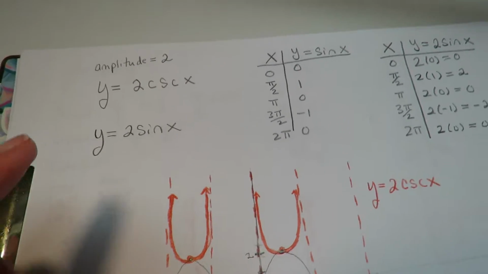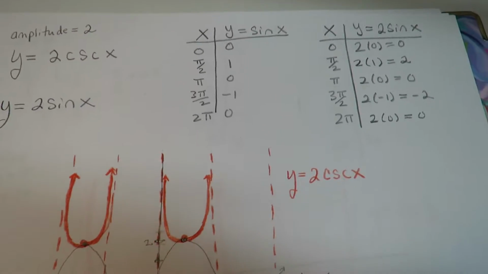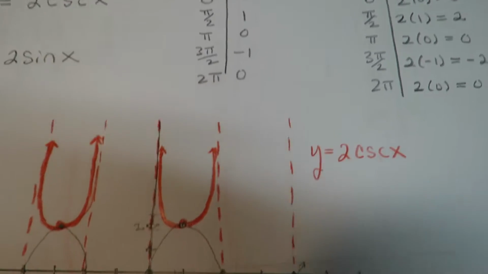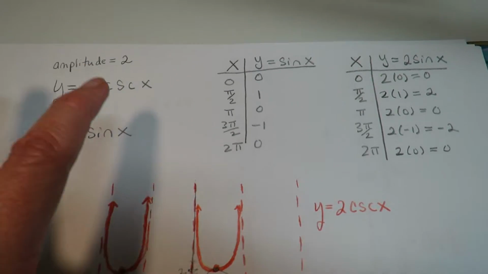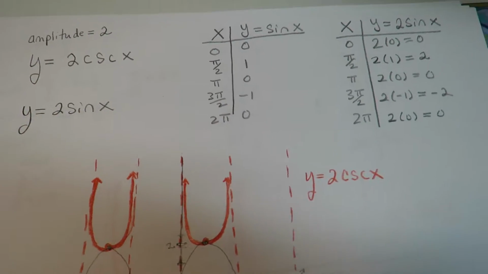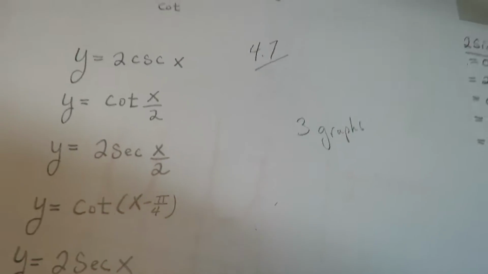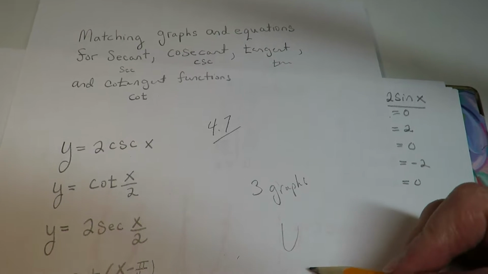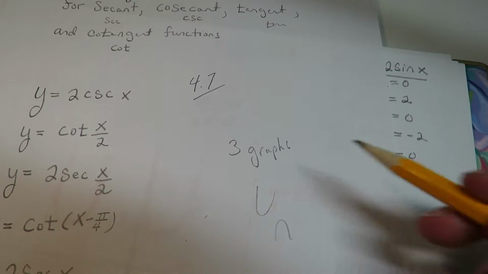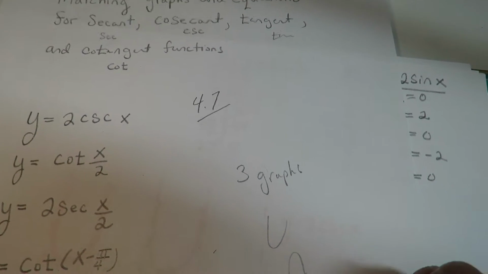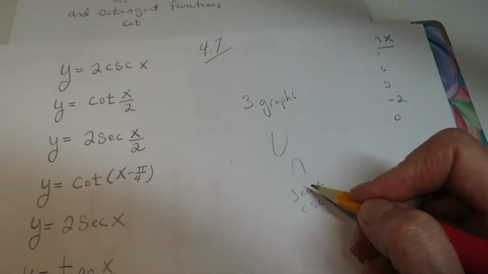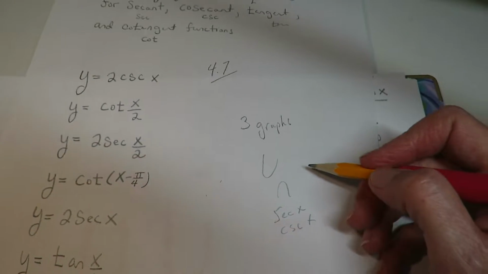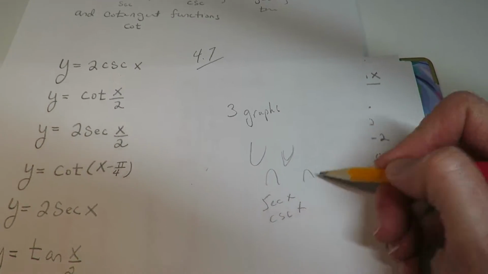But remember, if you're doing cosecant or secant, those are the parabola looking functions. So cosecant and secant, they look like the parabolas. So when you're trying to match the 3 graphs, if you start by looking to see if they're sort of like the floating parabolas, you know that's got to be a secant or a cosecant, right? Because those are the ones that have that shape where it's like a parabola up, a parabola down.